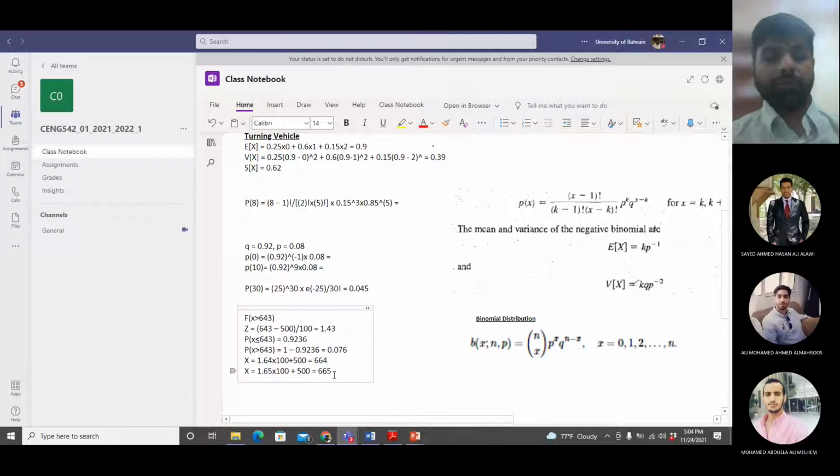But they are assuming that marks cannot be in decimals. So to cross the 95% mark, your minimum score should be 665. If you have scored 665 in the exam, that means you are above 95% of the students. That means you are in the top 5% of the students.